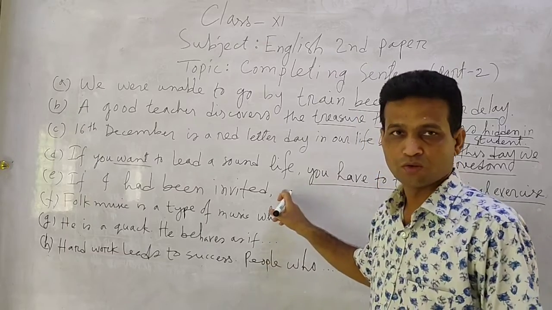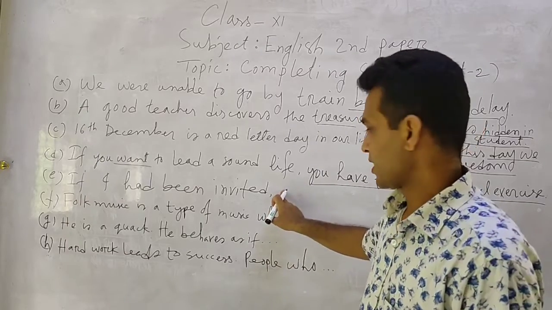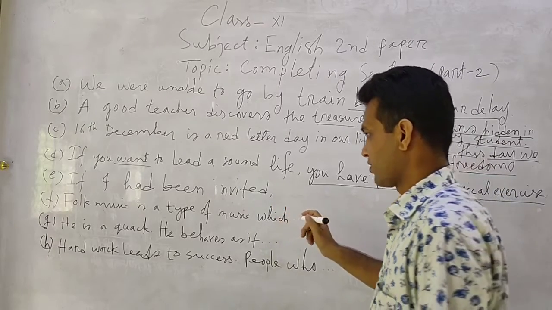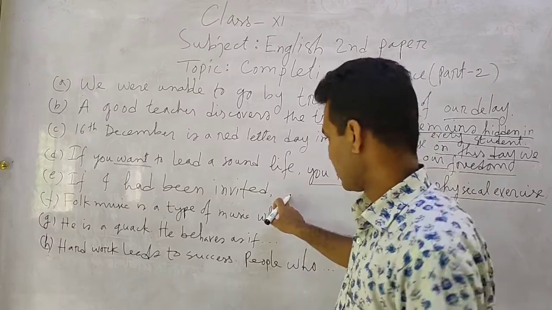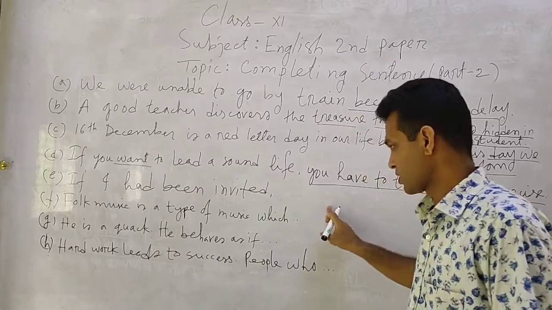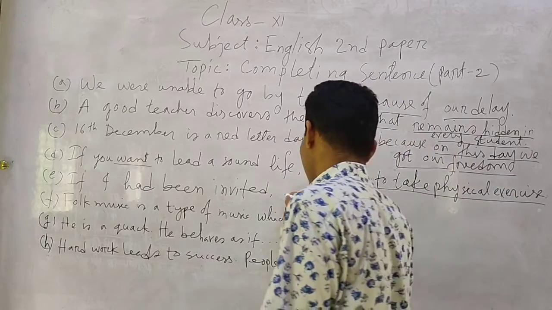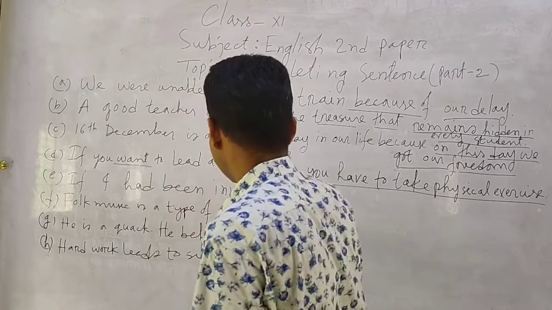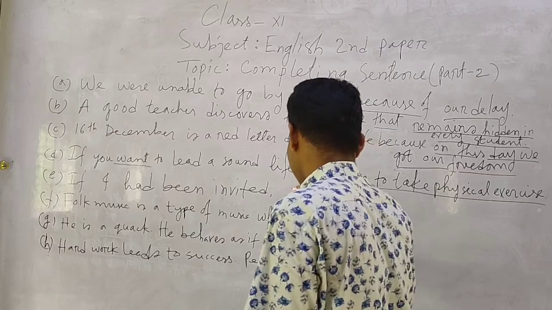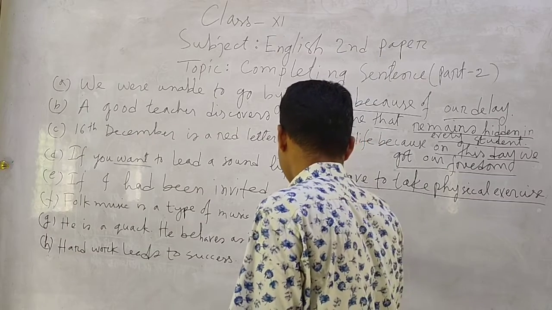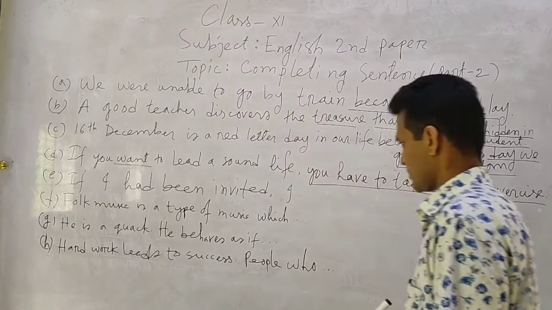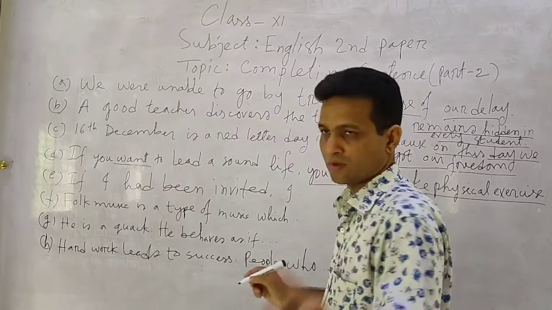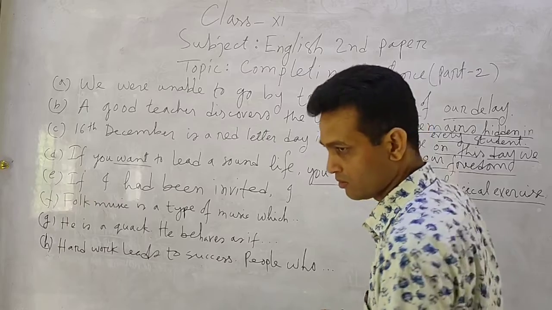That means subject plus would have, might have plus V3. Here you have to use the subject first. Dear students, you have to use a complete clause here, of course. So at first you have to use the subject of the second clause. If I had been invited, the subject of the second clause will also be first person: I would have or might have. Subject plus would have or might have.